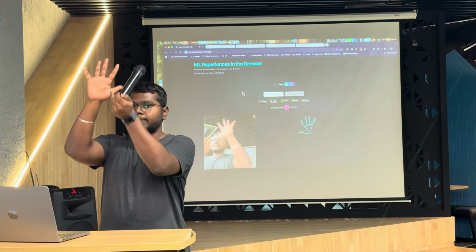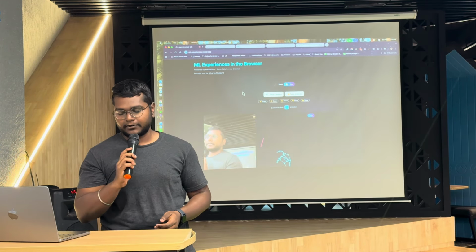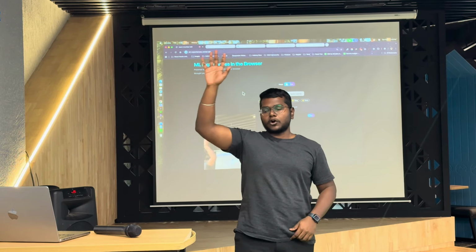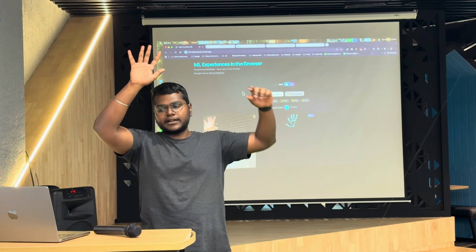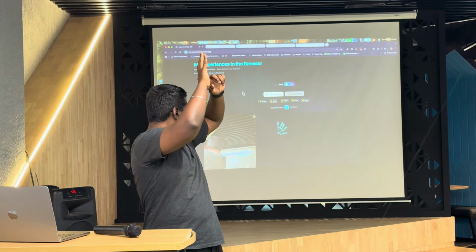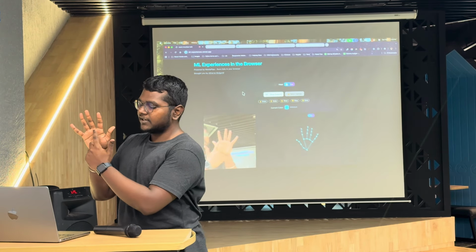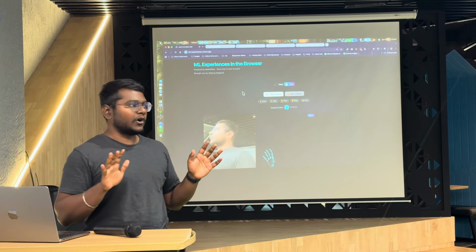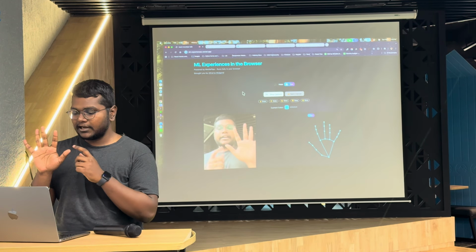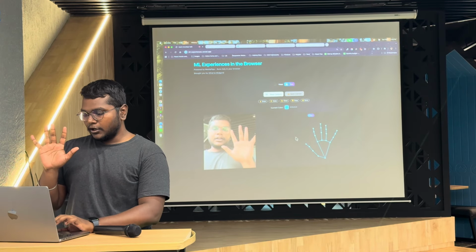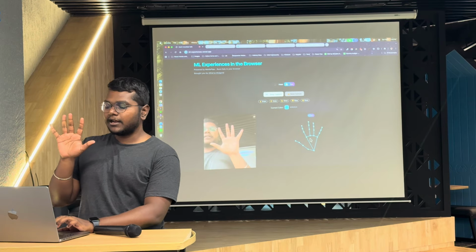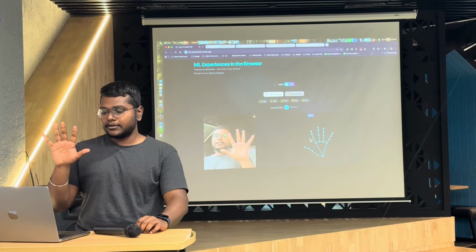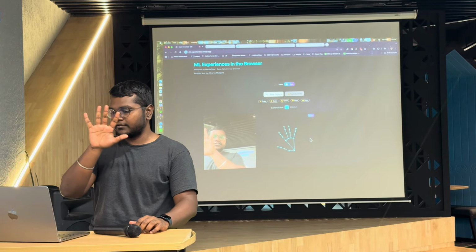One detects the palm of the user. Once this model gets called on the client side, it detects the palm of the hand, and then creates a cropped image of it and transfers it to the landmark model, which helps us detect 21 3D landmarks. As you can see, the dots on my hand are the 21 landmark points which it detects. So there are two mini models in one model, and it predicts my hand position through it.